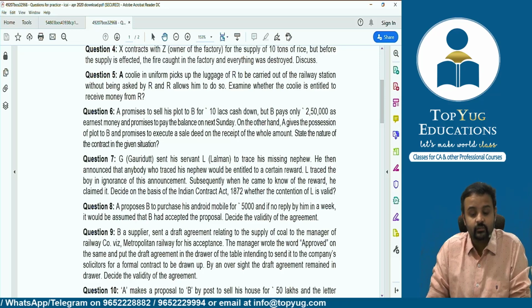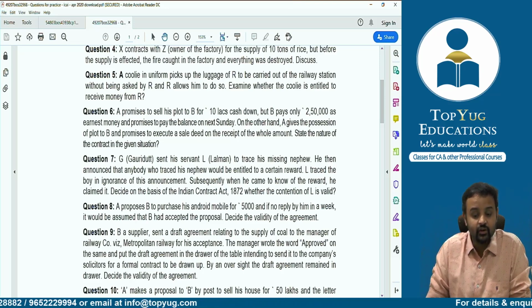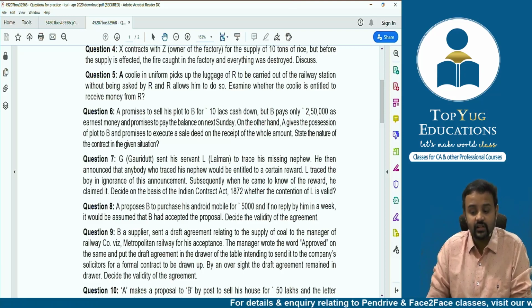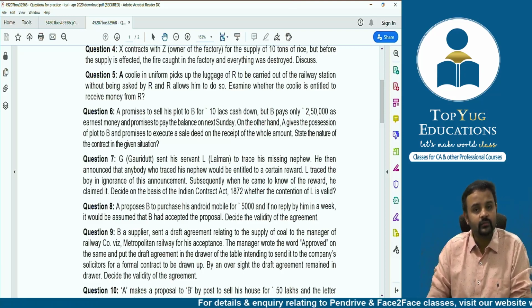Next one, question number 5. A coolie in uniform picks up the luggage of R to be carried out of the railway station without being asked by R, and R allows him to do so. Okay, the coolie is in uniform, and he picked up the luggage of R without asking R, and now R allows him. Now examine whether the coolie is entitled to receive money from R.